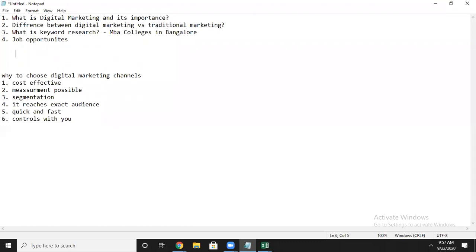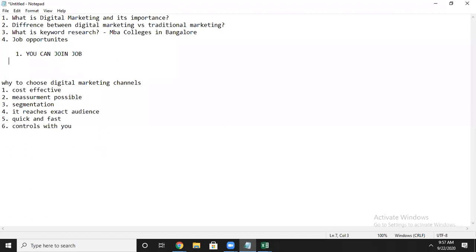First thing is, you can join a job. If you don't want to do a job, then you can work as a freelancer. That is also more flexible. You can sit anywhere and do the work if you know digital marketing.